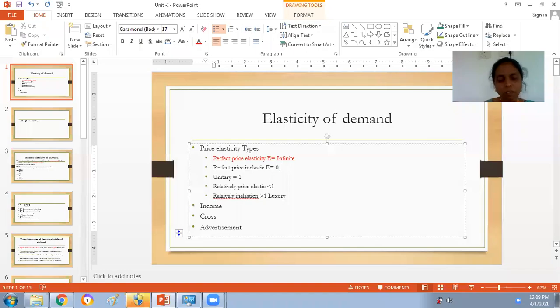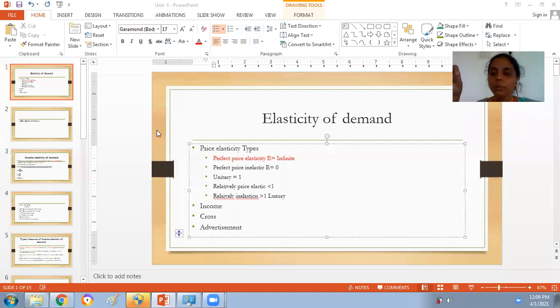Inelastic demand. The other one that we have is unitary elasticity of demand. What is this? Unitary means one. Unitary represents that whenever there is a change in price, we'll have an equal change in the quantity demanded. We'll call such an elasticity of demand unitary elasticity of demand.